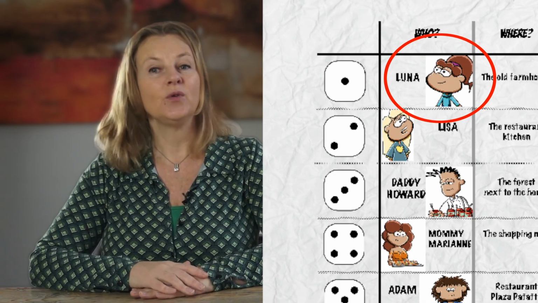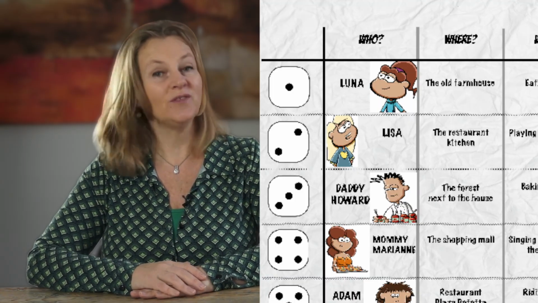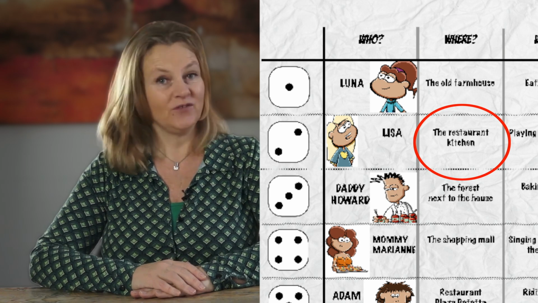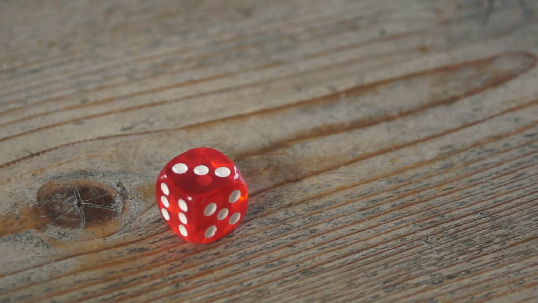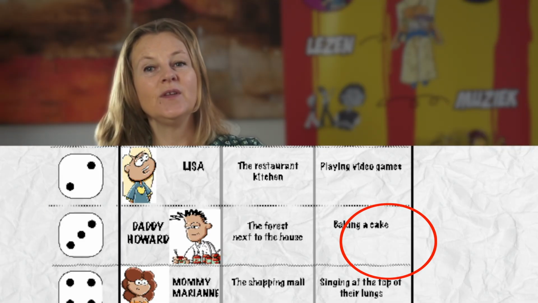The second roll determines where your story takes place. If you roll a 2, it's in the kitchen of the restaurant. Put a cross or a circle next to the result of the die roll. The third roll determines what you are doing. If you roll a 3, you are baking a cake. Put a cross or a circle next to the result of the die roll.